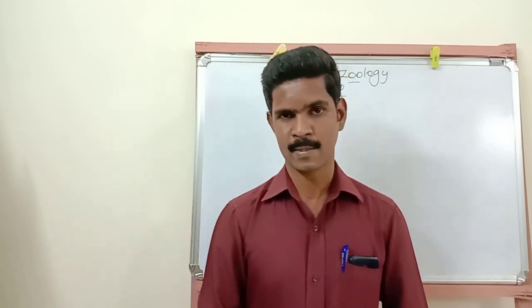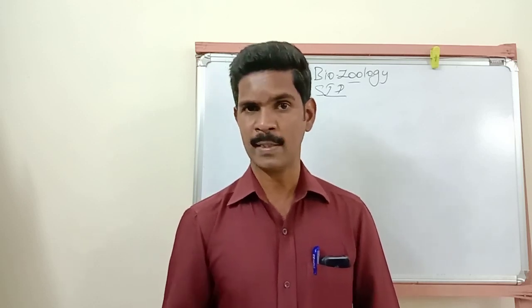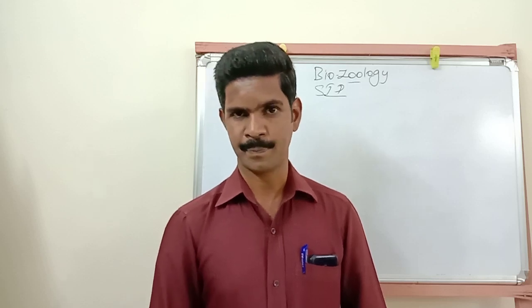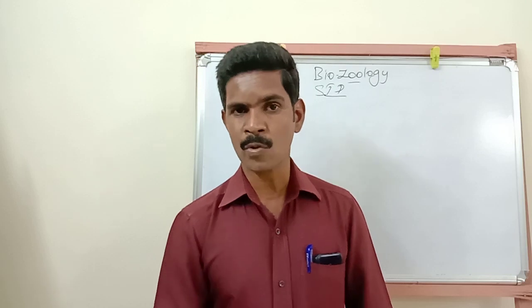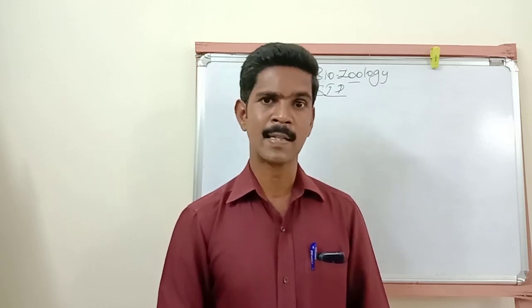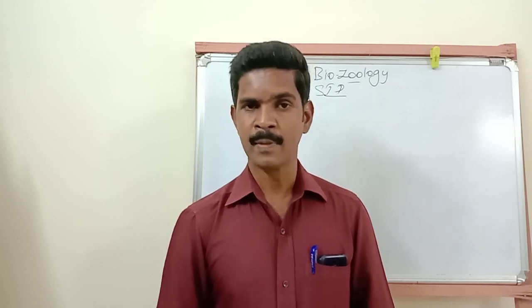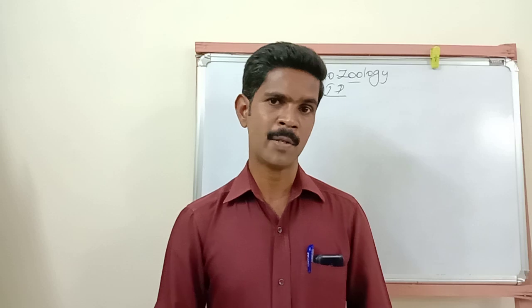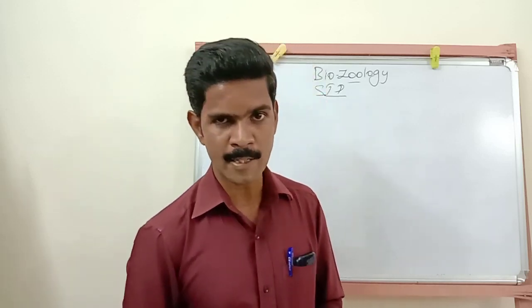These diseases may be due to bacteria, virus, fungus or protozoa. Bacterial, fungal and protozoan sexually transmitted diseases can be cured by using medicine. But viral sexually transmitted diseases we cannot cure by using medicines. I hope you all understood these points.